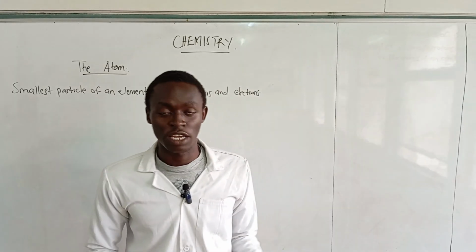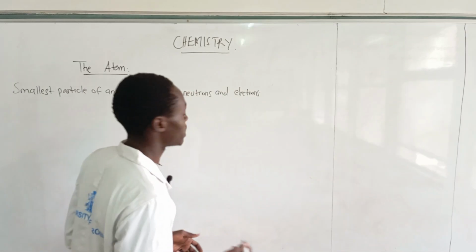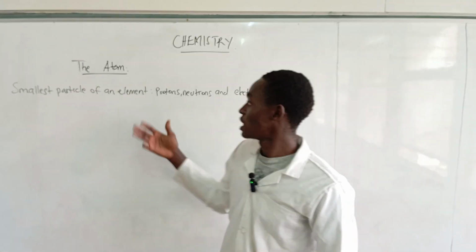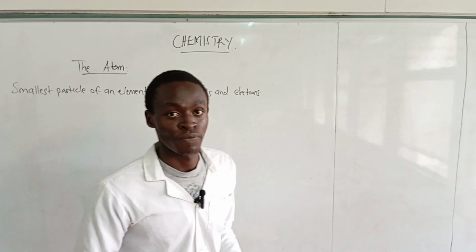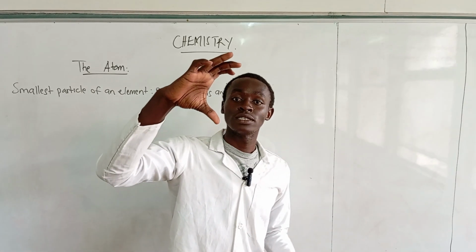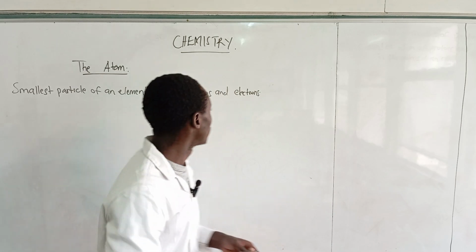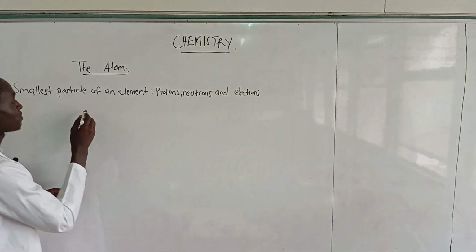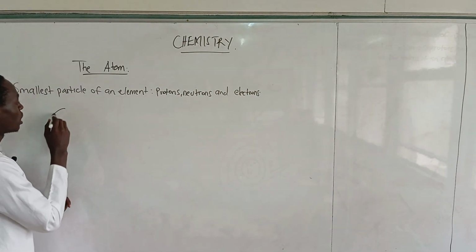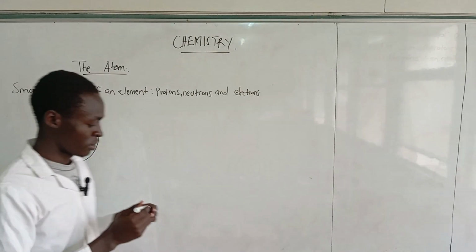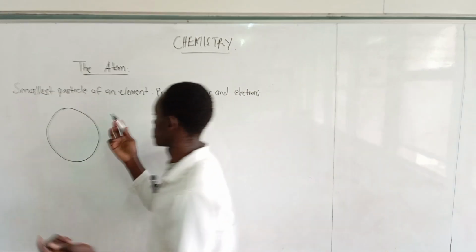John Dalton came in 1808. His definition of the atom was that the atom is the smallest particle of an element. When we try to draw the atom according to John Dalton, this is how the atom looks. That's just the atom.